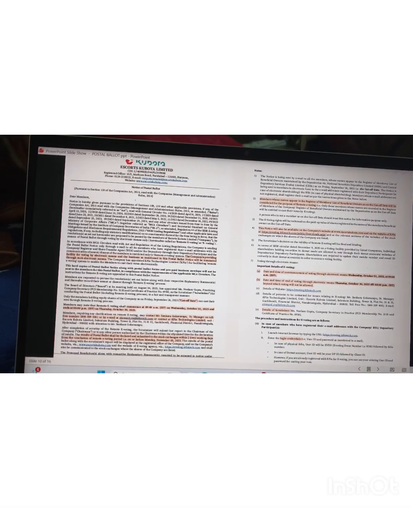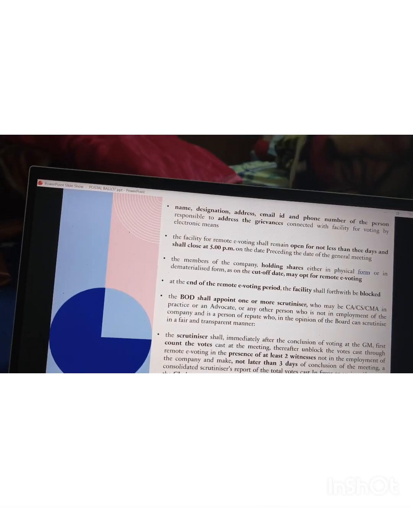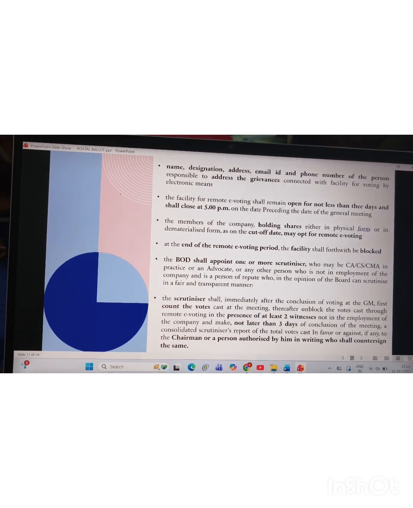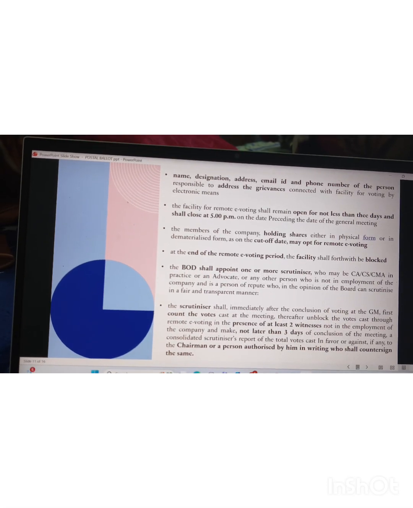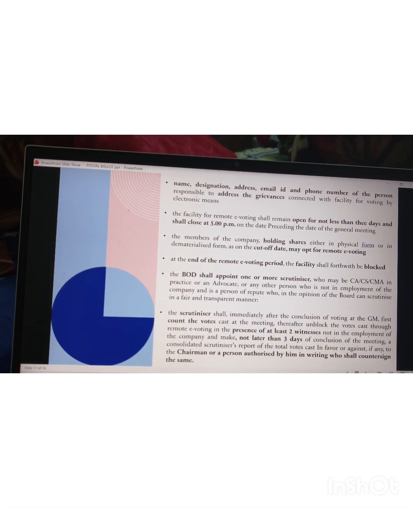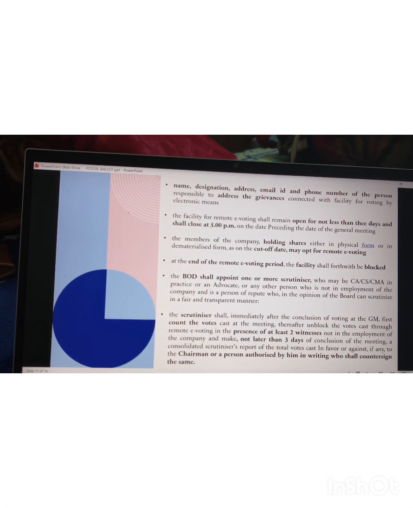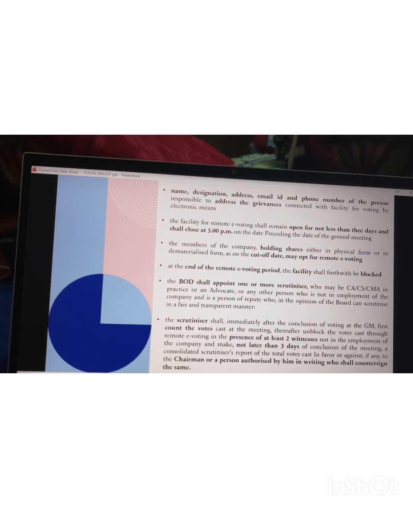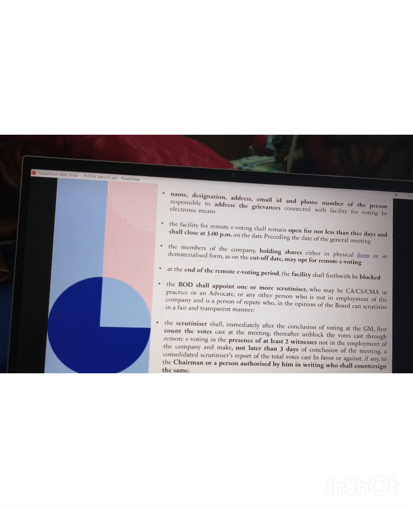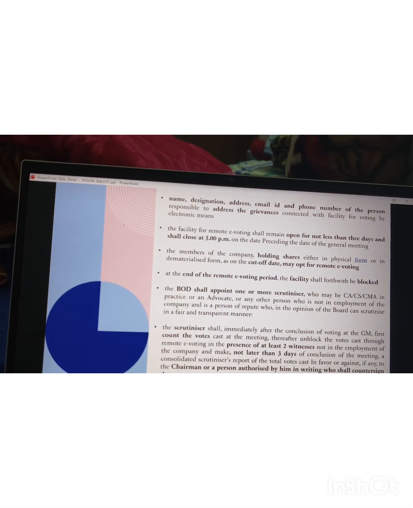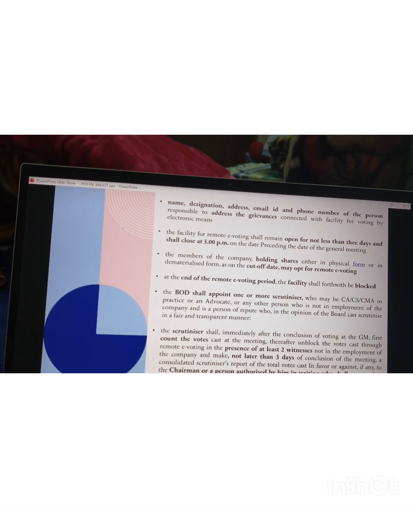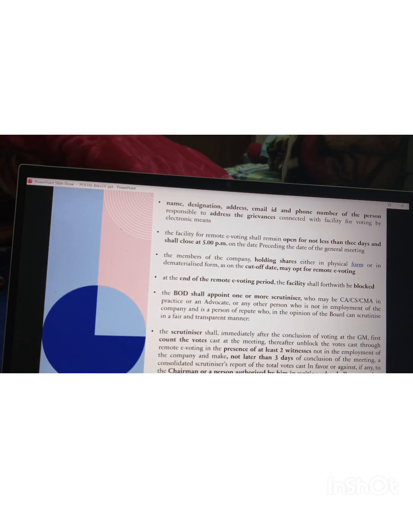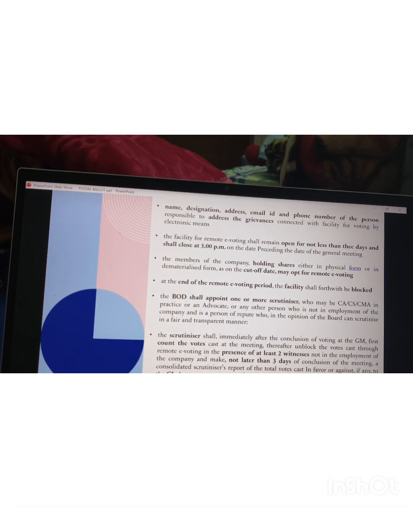Okay. Next, there are some more points: the person's name, address, email ID, and phone number who addresses the grievances related to the e-voting facility. Then the e-voting facility shall remain open for not less than 3 days and not more than 30 days, and shall close at 5 p.m. on the date preceding the date of the general meeting.